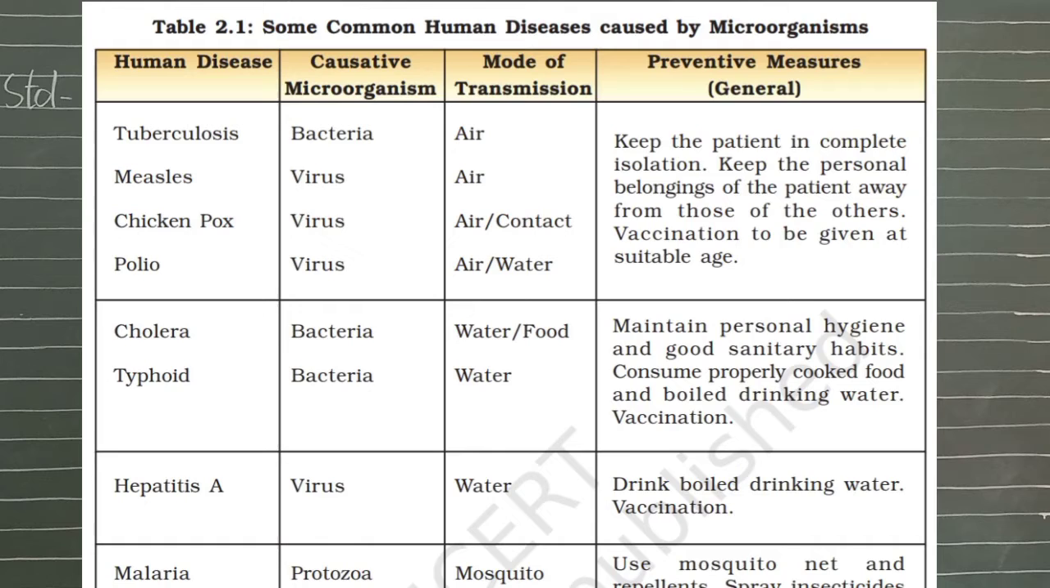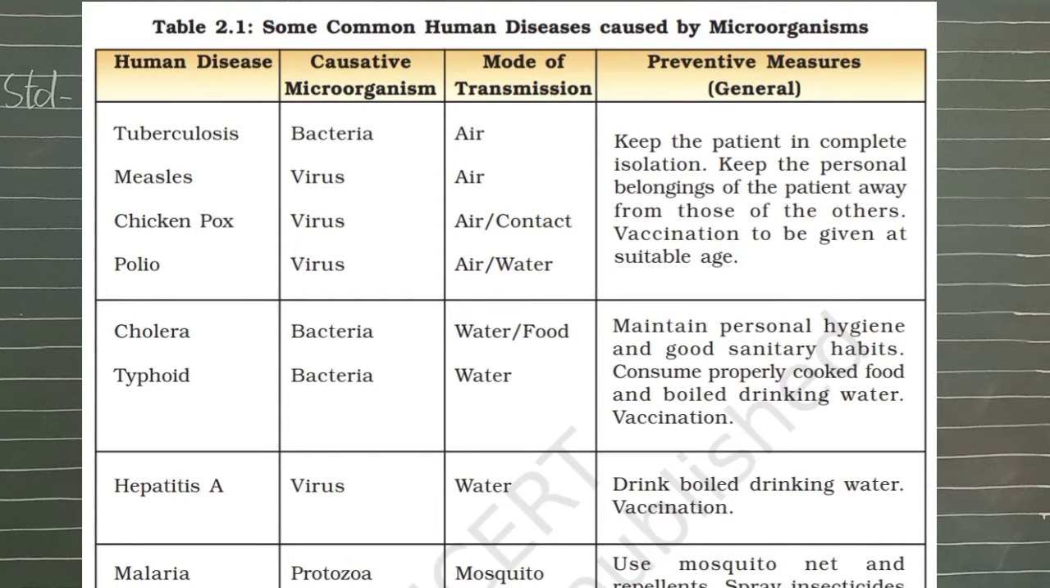The next disease is hepatitis A. It is caused by a virus. The mode of transmission is water. So the general preventive measures are to drink boiled water, and vaccination is a must. Now the last human disease in this table is malaria, which is caused by a protozoan, and the mode of transmission is the mosquito. Use mosquito nets and repellents, spray insecticides and control the breeding of mosquitoes,